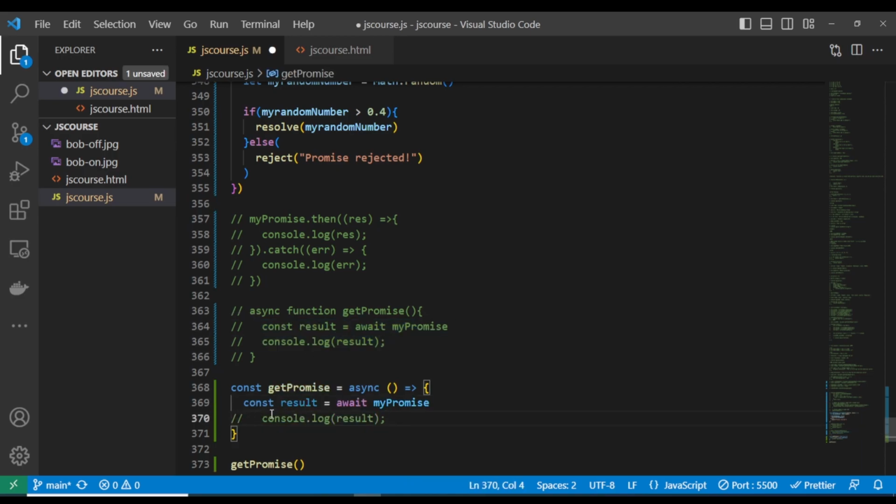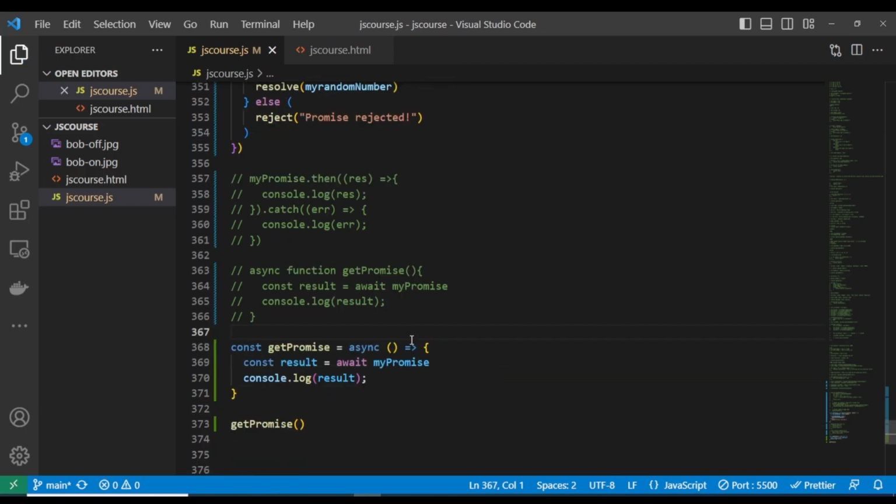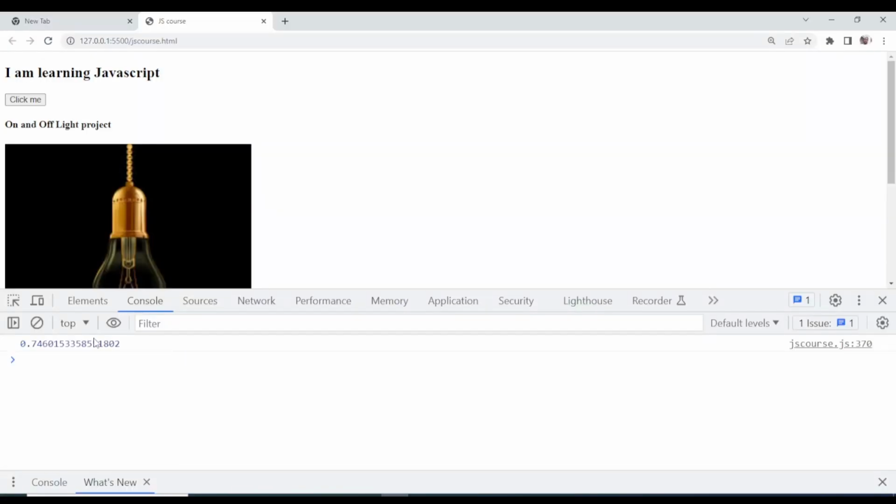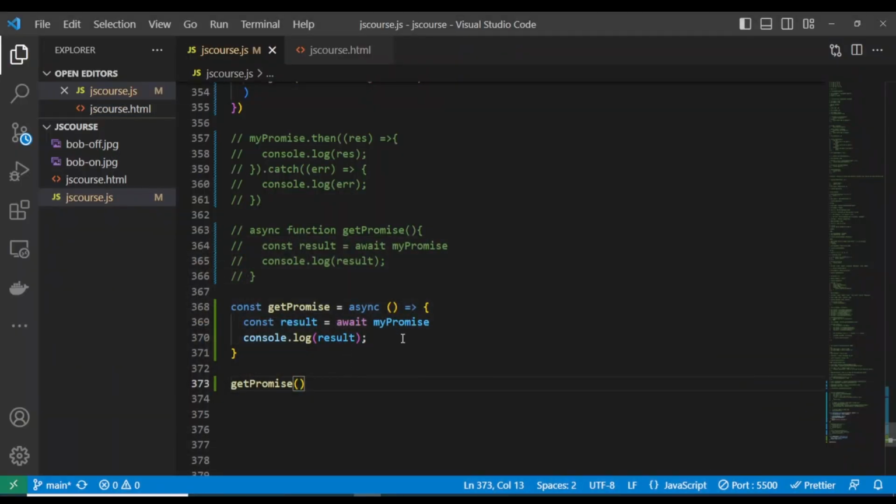Let's copy this. Okay. Now let's call it, we are already calling this function. Let's go back to our code again. You see we have 0.74. Our promise resolved successfully. Now you should be asking, what if this promise rejects? How do you handle the error?